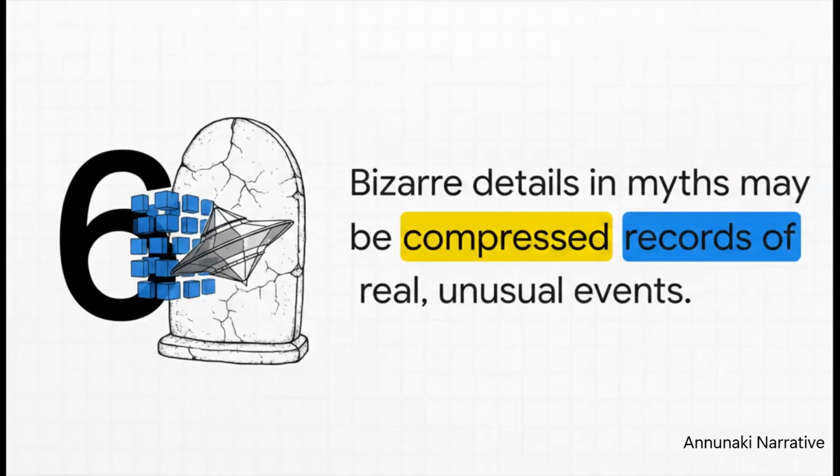But we really have to talk about Layer 6 for a second, because it is by far the most intriguing part of this entire hypothesis. Aside from just the everyday rules of society, these stories might contain potentially distorted memory traces of anomalous events or encounters. This means that some of the really bizarre, unexplainable details in the Anunnaki myth might be real. Things that seem like pure sci-fi or magic to us today might actually be compressed records of real, highly unusual events. Events that early humans just simply didn't have the vocabulary to describe accurately at the time.